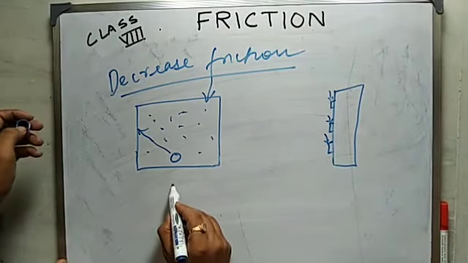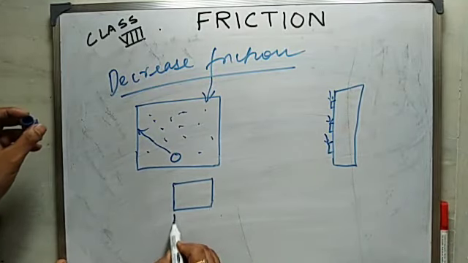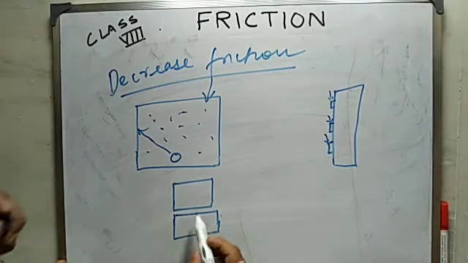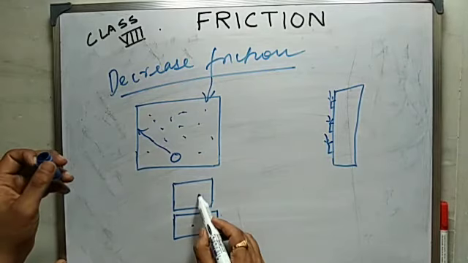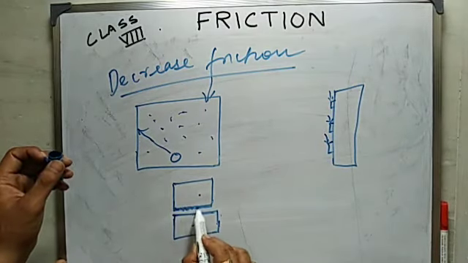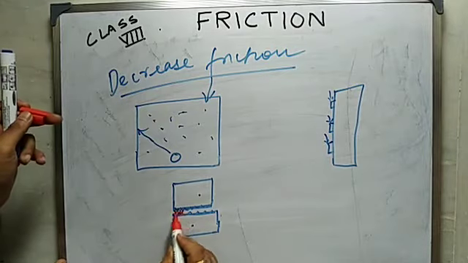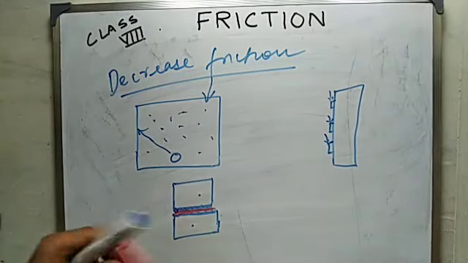When there are two surfaces, say this is the surface of the carom, and this is the striker, the surface of the striker. Both are rough, and when we apply powder, what happens?